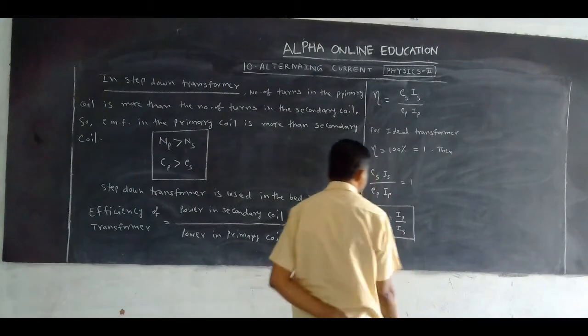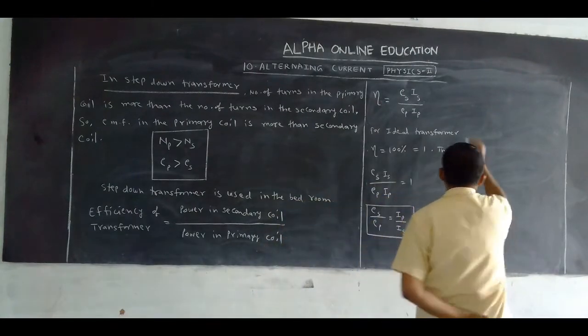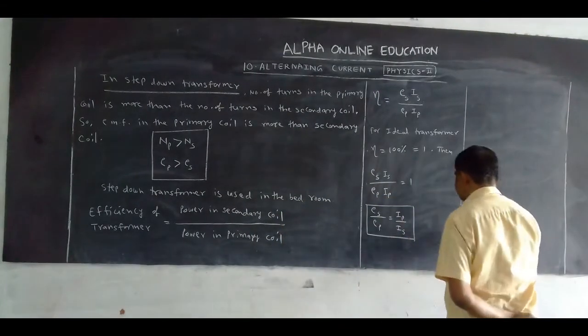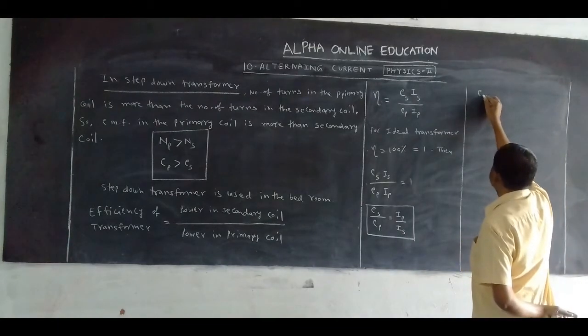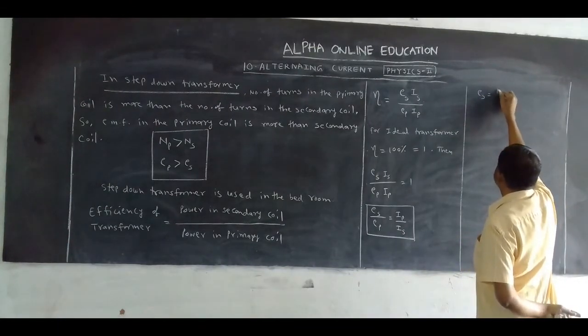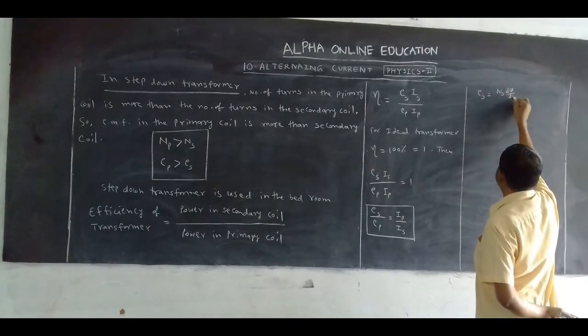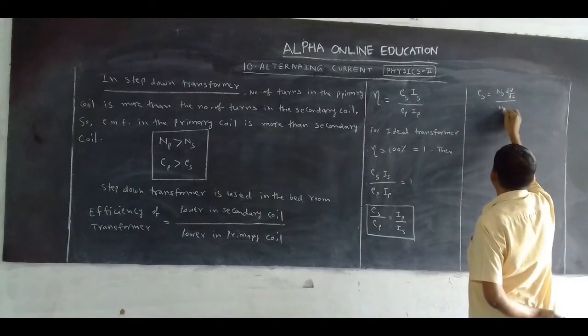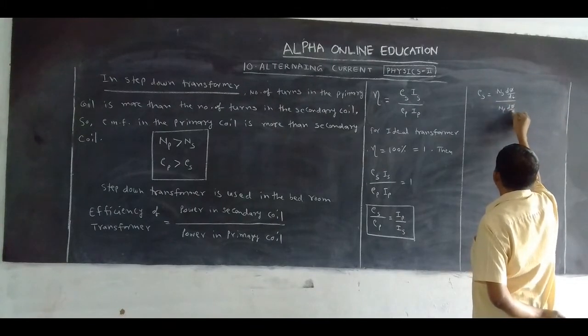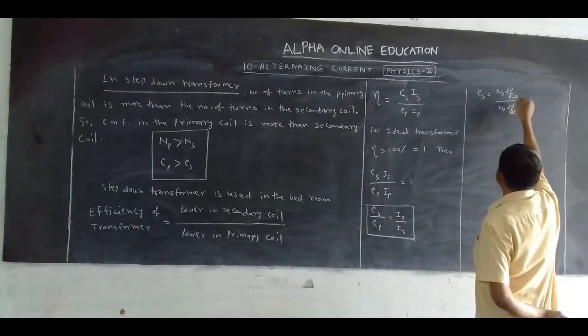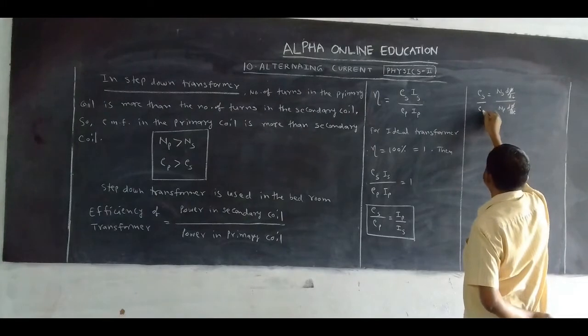So ES by EP is equal to IP by IS. Okay, this is one formula. Next, we know that ES is equal to NS d phi by dt by NP into d phi by dt. So these two cancel.